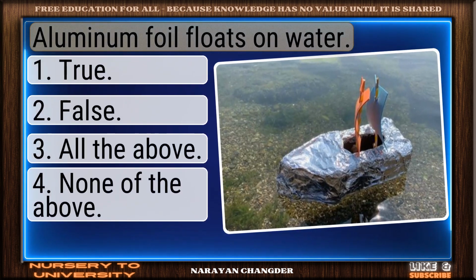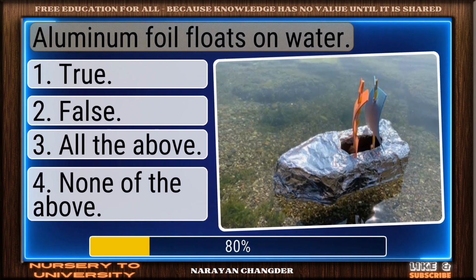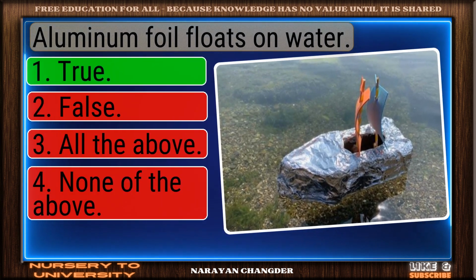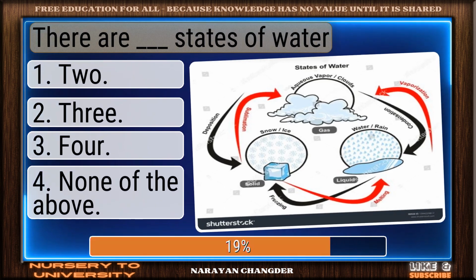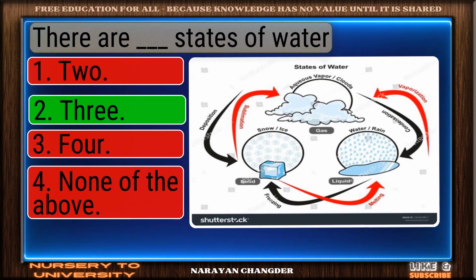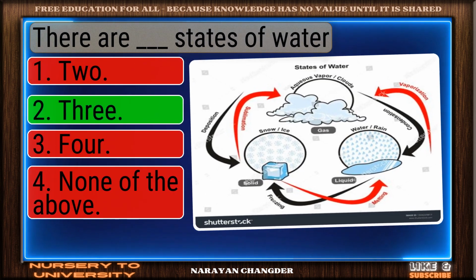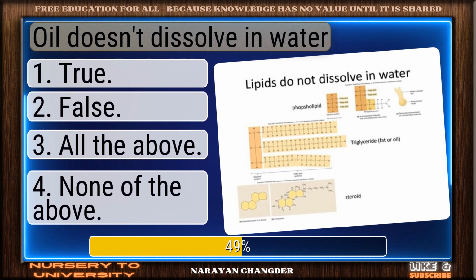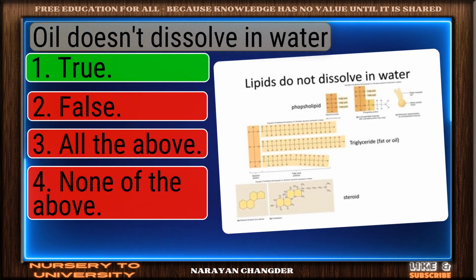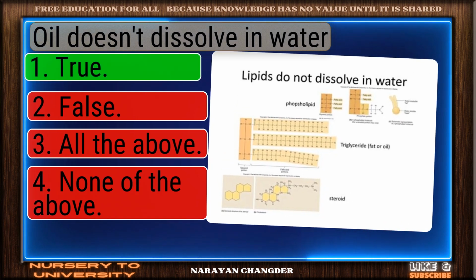Aluminum foil floats on water. Bravo. True is the answer. There are dash states of water. Excellent. 3 is a brilliant choice. Oil doesn't dissolve in water. Exactly. True makes sense and it is right choice.